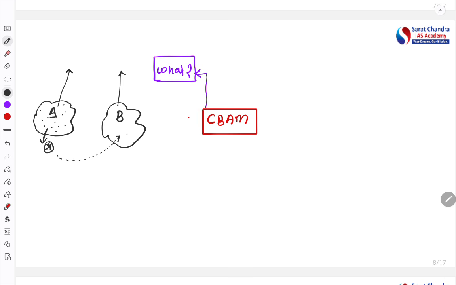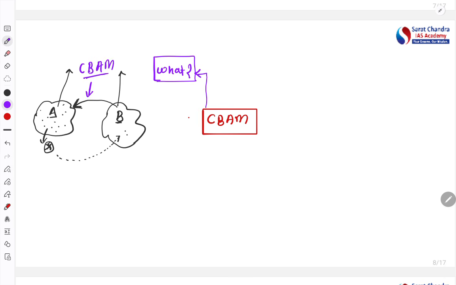Now company A will think this is not good. Company B is exporting cheaper goods to company A, because B has not applied any kind of tax on the goods produced in B. So this will be cheaper, whereas the same product in country A will be costly. Now what will country A do? They will impose a tax, the carbon border adjustment mechanism.